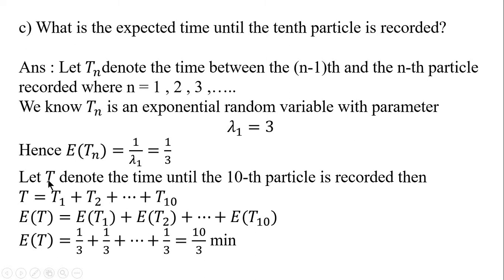Now let T be the time until the 10th particle is recorded. So you have to add all the inter-arrival times up to T10: T1, T2, etc. up to T10. T10 denotes the time between the 9th arrival and the 10th arrival of the particle being recorded. If you add all these, we get the time until the 10th particle is recorded, and we have to find the expectation of this time. Each has the same distribution, therefore 1 by 3, 1 by 3, and if you add all 10 times we get 10 by 3 minutes.